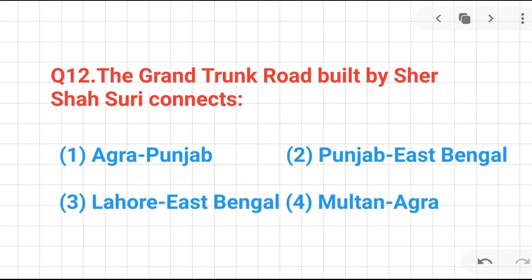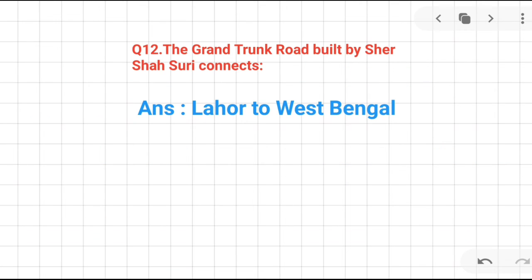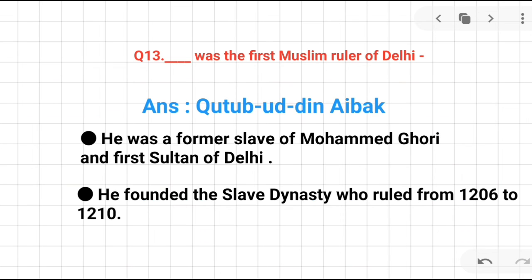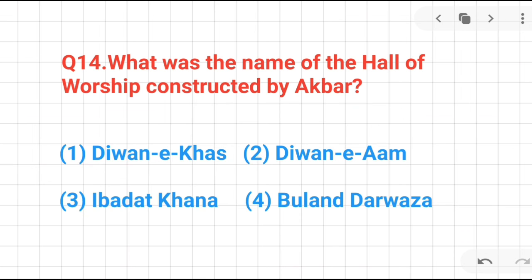Okay. Question number 12. The Grand Trunk Road, built by Sher Shah Suri, connects. The correct answer is Lahore to West Bengal. Okay. Question number 13. Who was the first Muslim ruler of Delhi? It's a very easy question. All know the answer. Kutubuddin Aibak. He was the former slave of Muhammad Ghori and first Sultan of Delhi. He founded the Slave dynasty, who ruled from 1206 to 1210 AD.